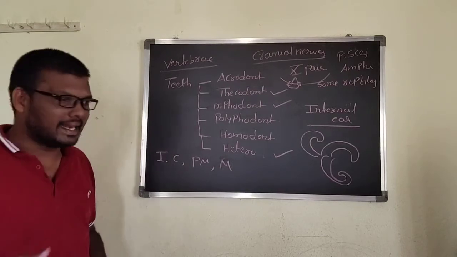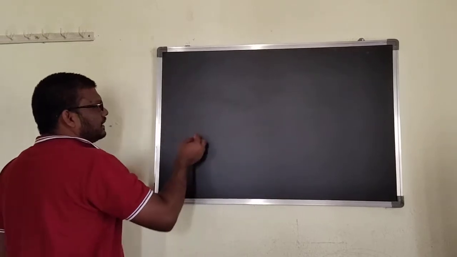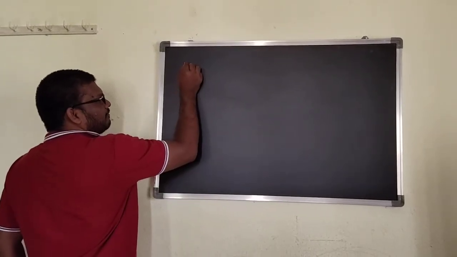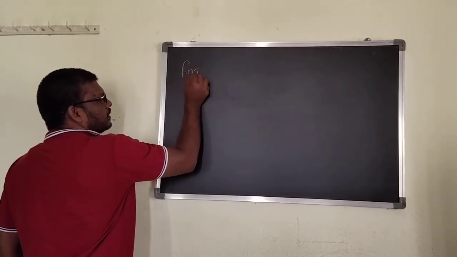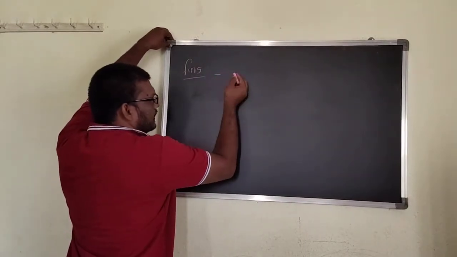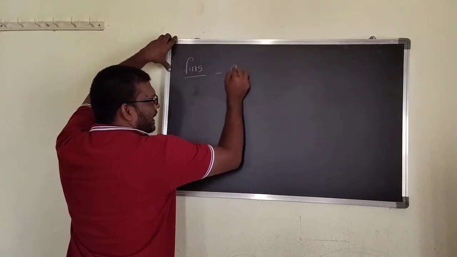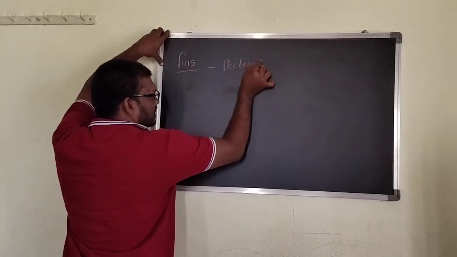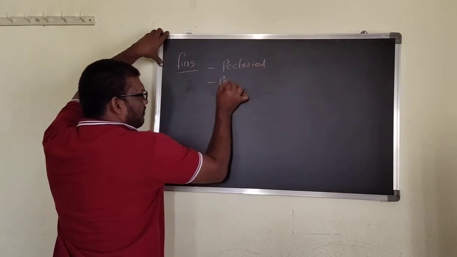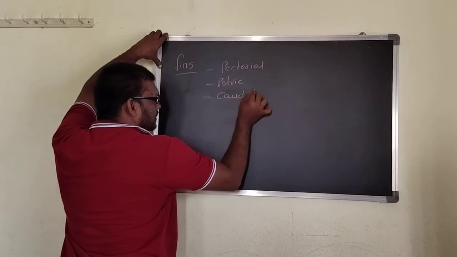And then the next general character is the fins. Basically, in fishes, they have pectoral fins, pelvic fins, and caudal fins.